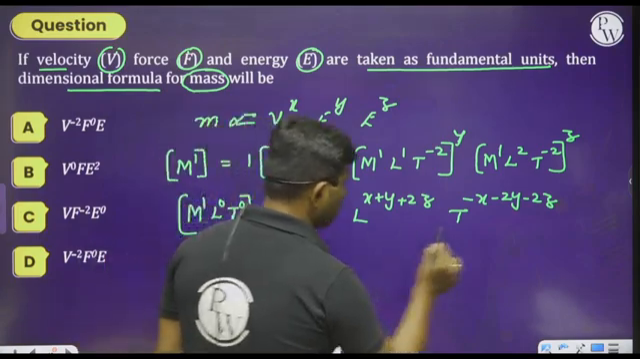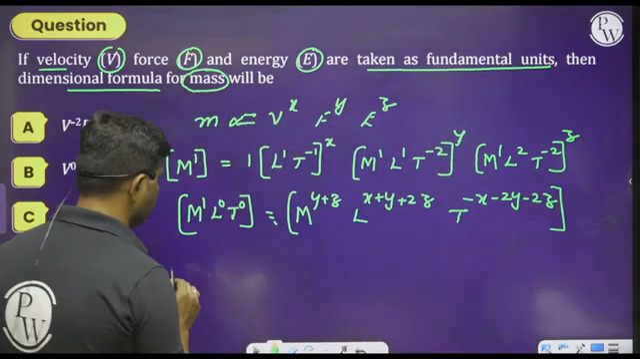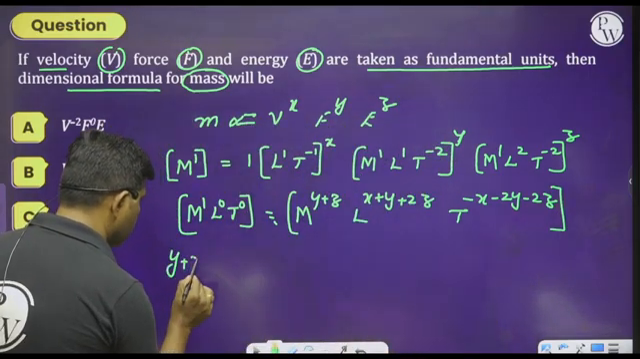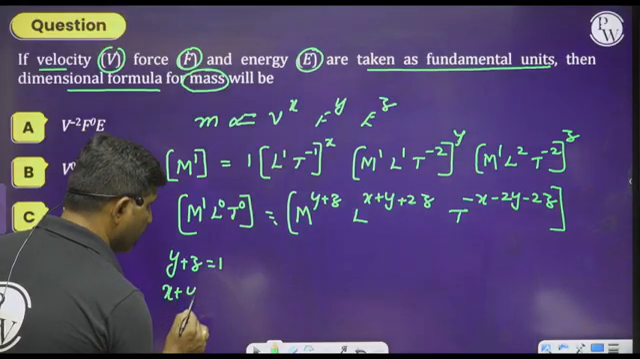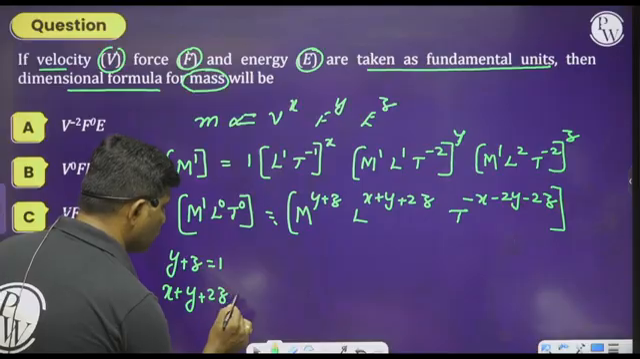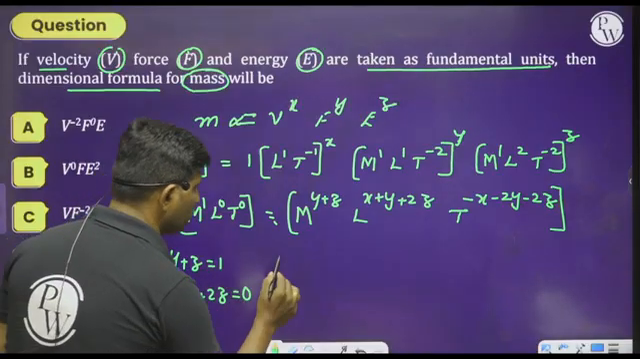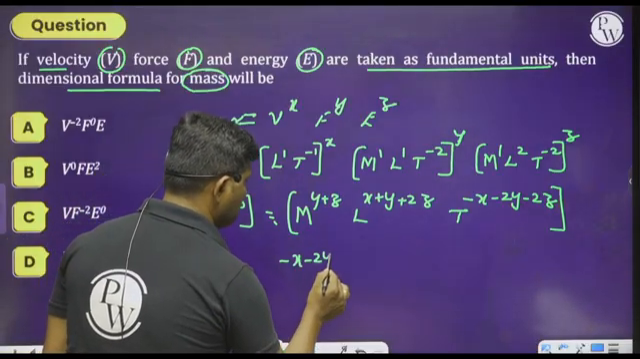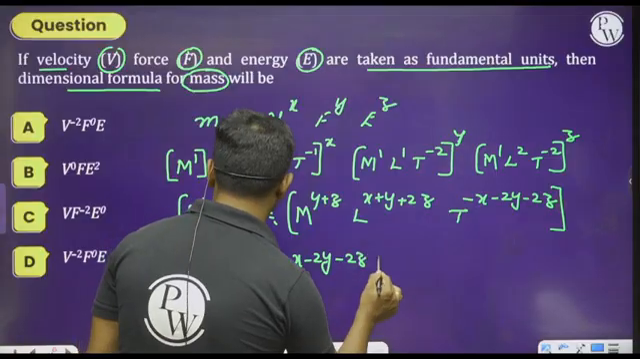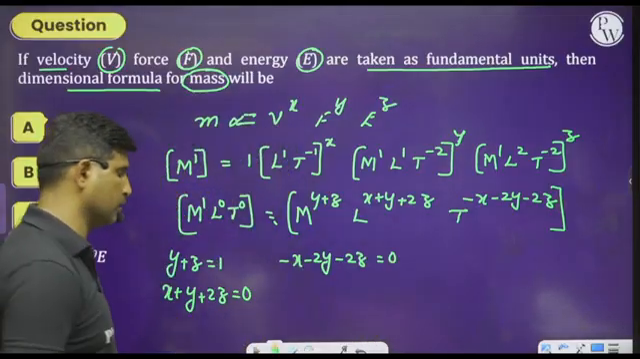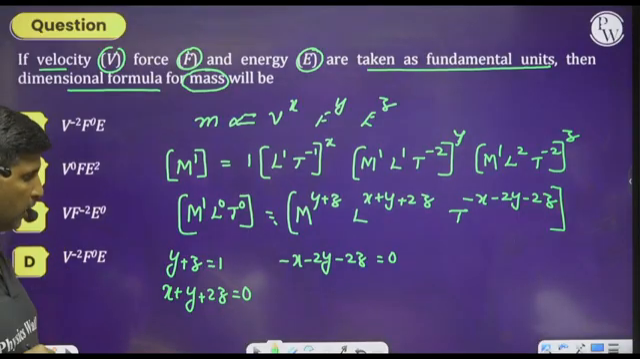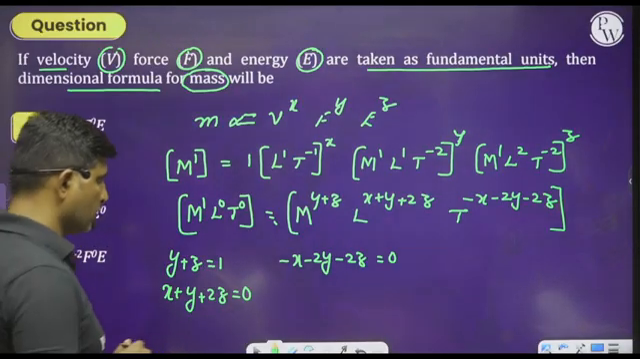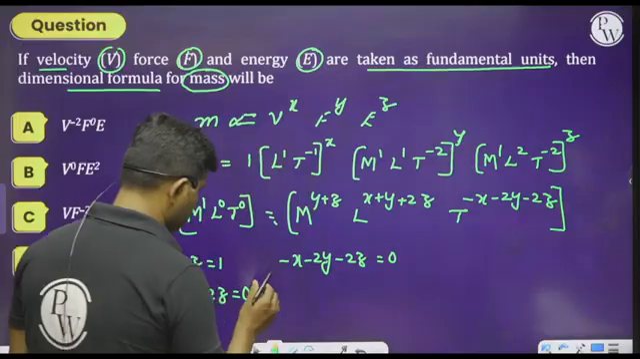So just equate the dimensions, then we will get y plus z equals 1, x plus y plus 2z equals 0, minus x minus 2y minus 2z is also equal to 0. So just use this and simplify, then definitely you will get the answer. So please think about this. Let us call this equation 1.